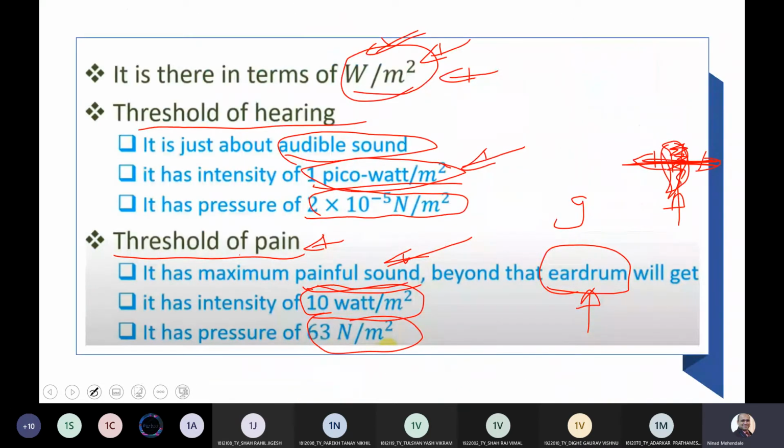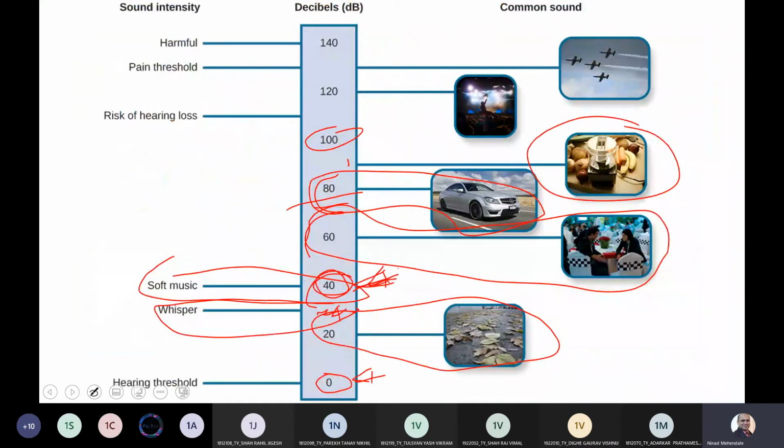Then in a large concert, if you stand next to the speakers, the big rectangular black speakers, there the sound goes up to 120 dB, and after that, a jet airplane engine makes a sound roughly around 130 dB, and then after 140 everything is harmful.